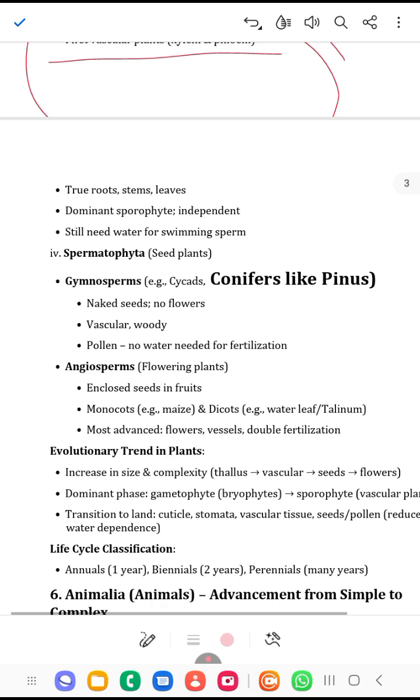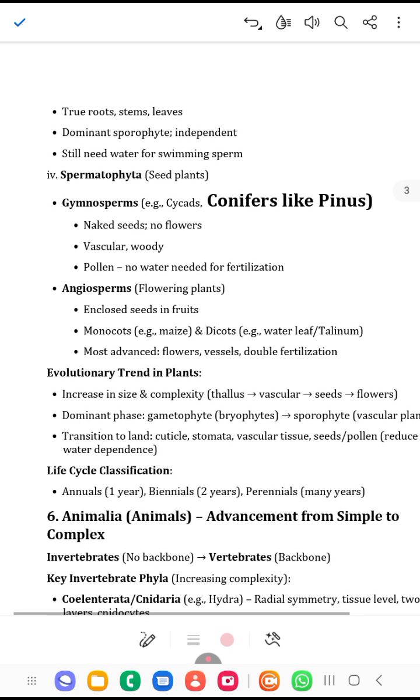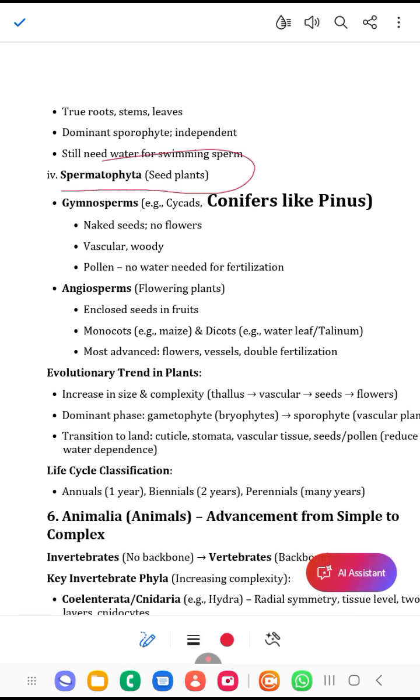Now the most advanced part of the kingdom Plantae is the Spermatophyta, and from the word sperma, these are seed-bearing plants. They are now divided into two: the angiosperm and the gymnosperm. So you can look at the characteristics of angiosperm and gymnosperm, and if you want this PDF, you can ask me. I will send it to you.